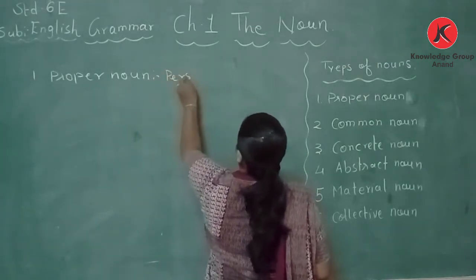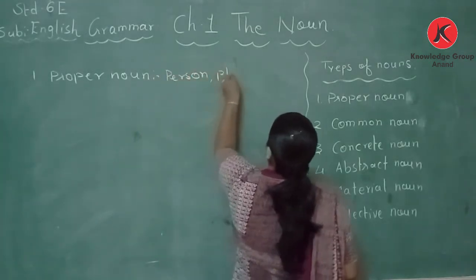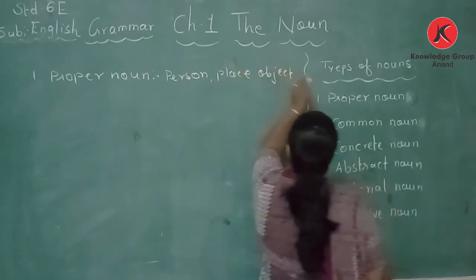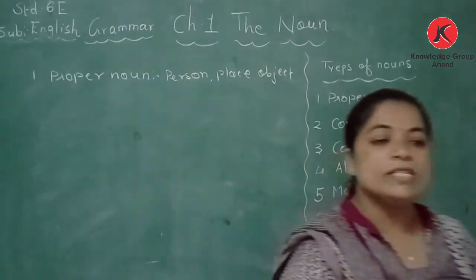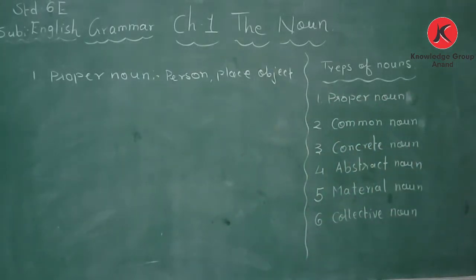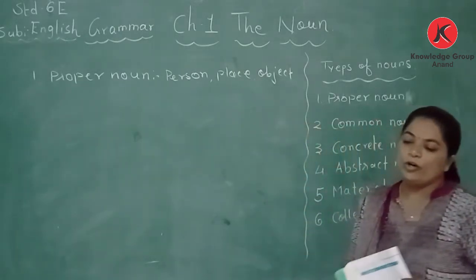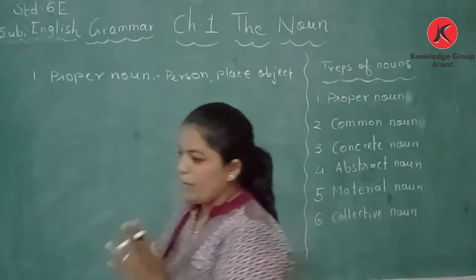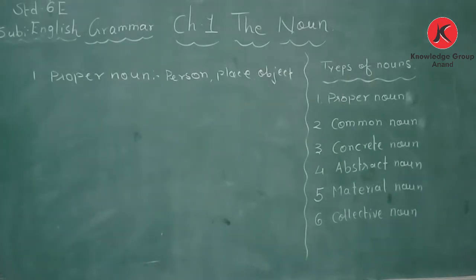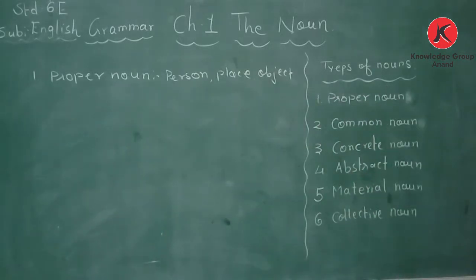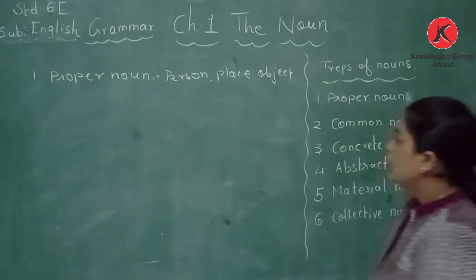Person, object. Okay? What is a proper noun? A proper noun is the name of a person, place or object. My dear students, remember that a proper noun always begins with a capital letter.